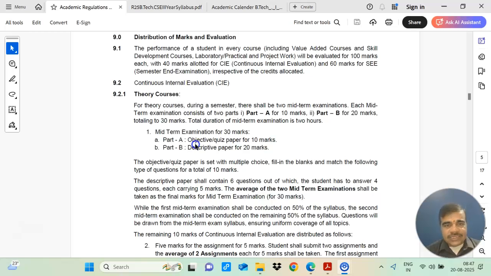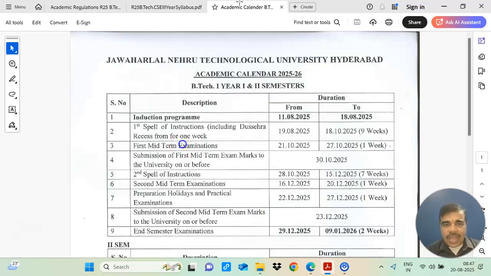So in one semester you will be having two midterms. In your academic calendar you are having the first spell of instruction, this is your second spell of instruction, and in between you will be having the first midterm exam, and after the second spell of instruction you will be having the second midterm exam. Means in one semester for one subject you will be having two midterm examinations.